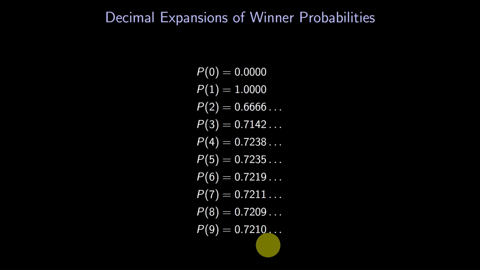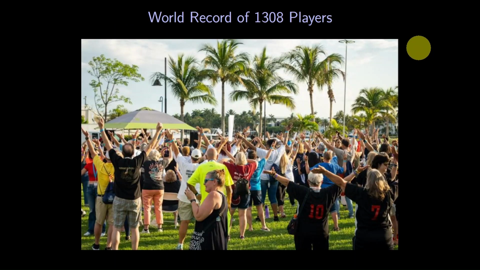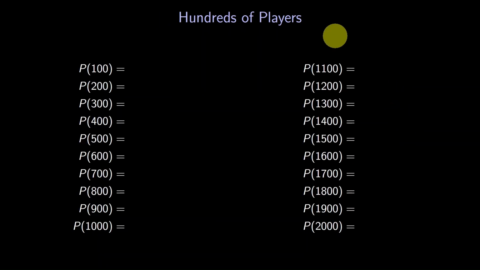By the way, take a guess at the world record for the most number of players in a game of freeze dance. According to Guinness World Records, the current record is 1,308 players. This photo is from that group in Florida. Okay, let's see how the probabilities change with such a large number of players. Here we'll list the probabilities for p of 100, p of 200, and so on through p of 2000.